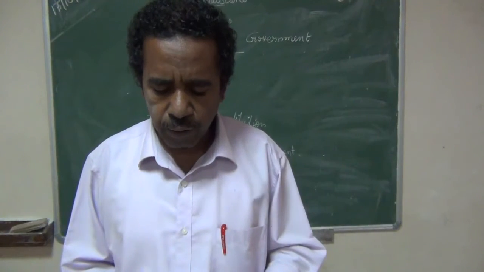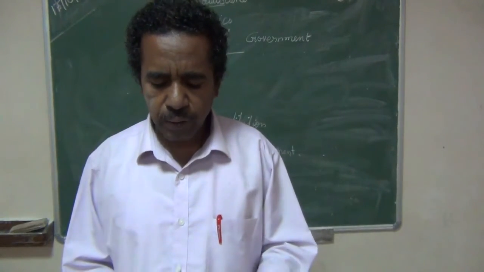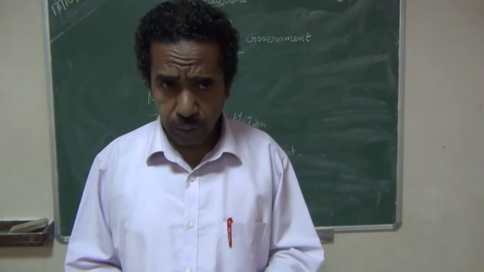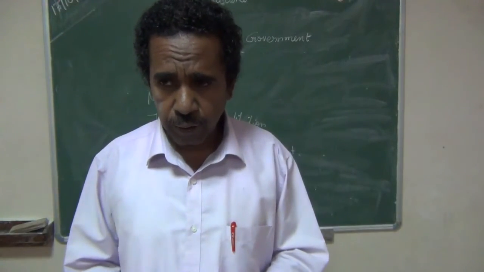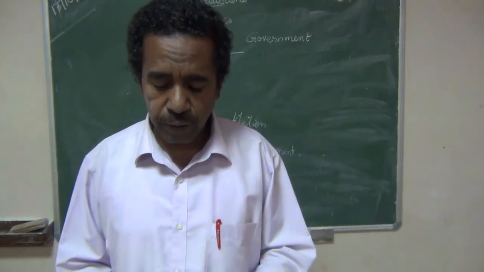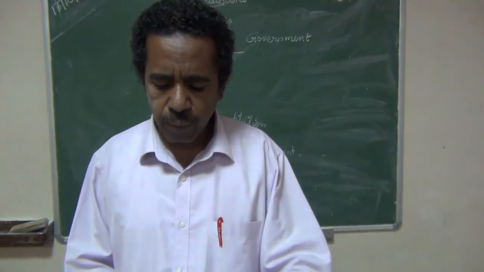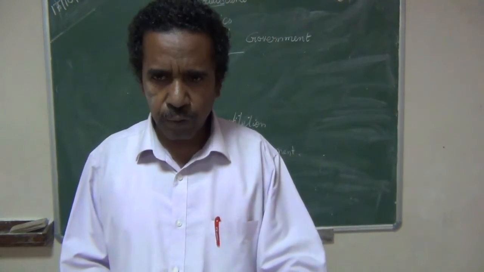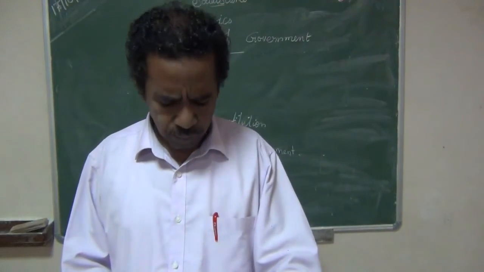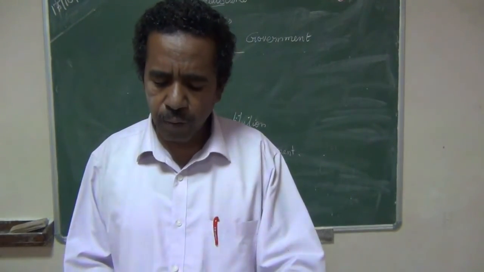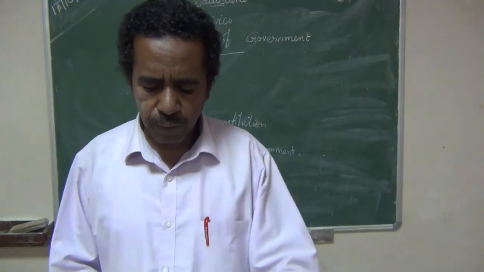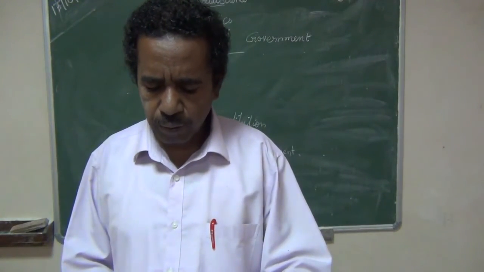Then the unitary government will make prompt decisions. Only one government at center, so they can take their own decision quickly and take speedy action. And unitary government is less expensive compared to federal form of government. Amendments to the constitution are easy.